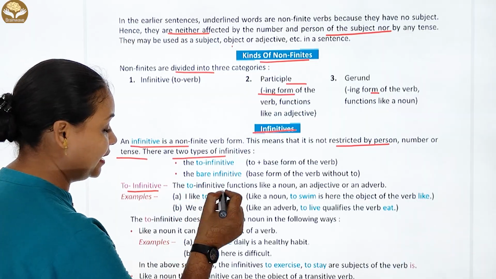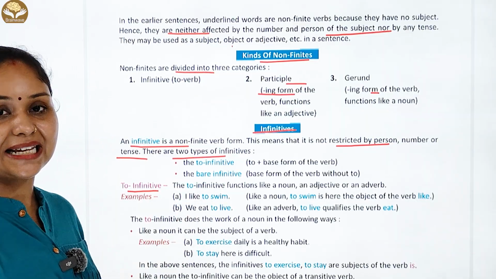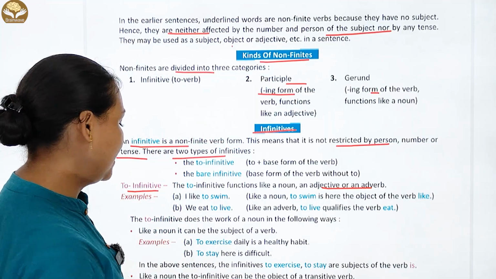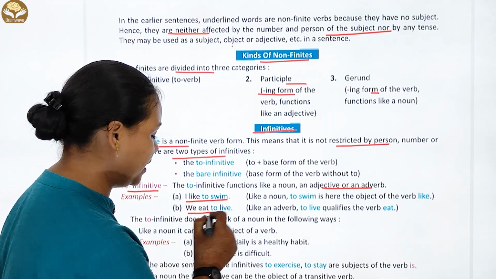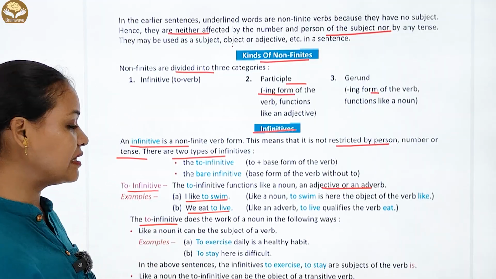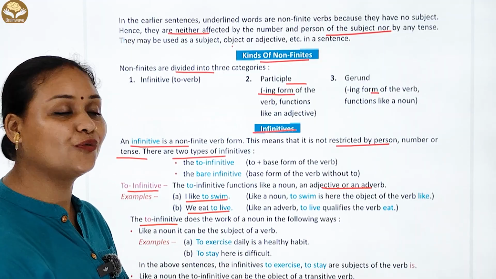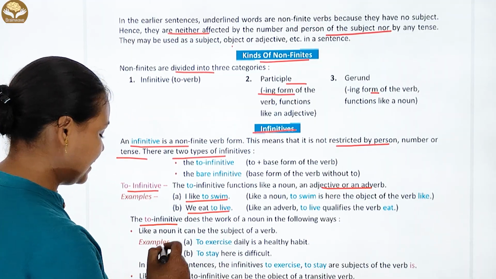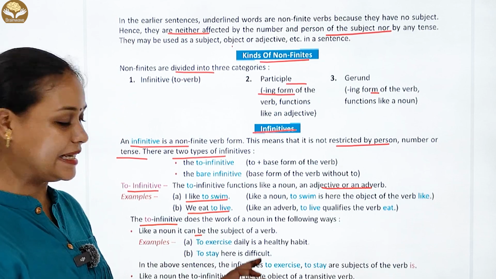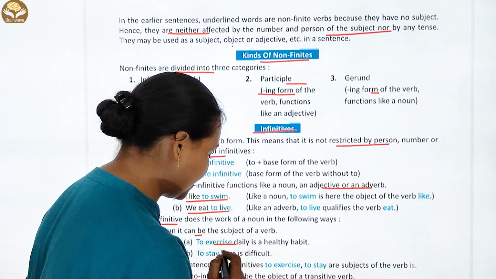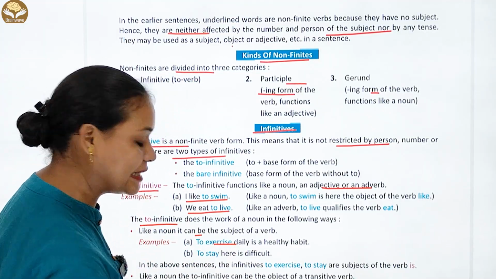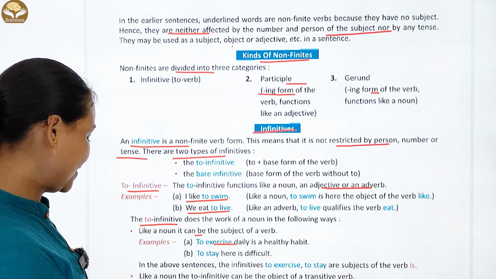चलिए to infinitive की बात करें. The to infinitive functions like a noun, an adjective or an adverb. जैसे I like to swim, we eat to live. To infinitive does the work of a noun in the following way. जैसे like a noun, it can be the subject of a verb. Example है to exercise daily is a healthy habit. To stay here is difficult.